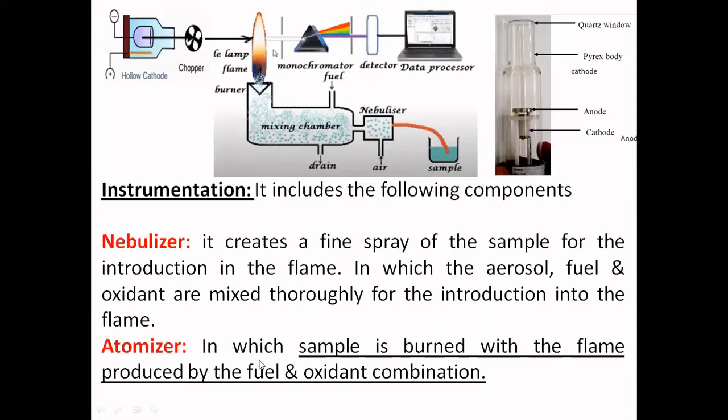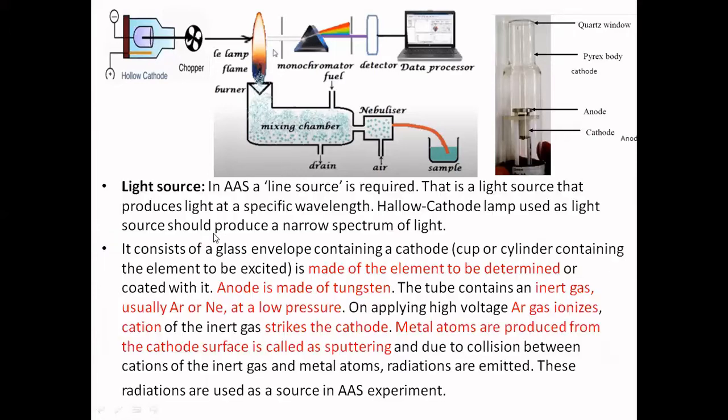Here is the atomizer, in which the sample is burned with the help of the flame produced by the fuel and oxidant combination, with this total mixing chamber. Next, light source. What is this light source? We spoke of the hollow cathode lamp. What is this hollow cathode lamp?